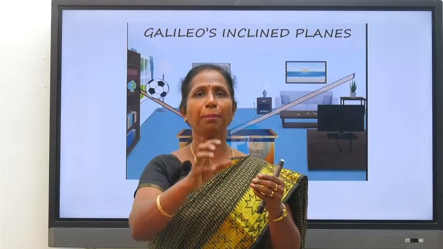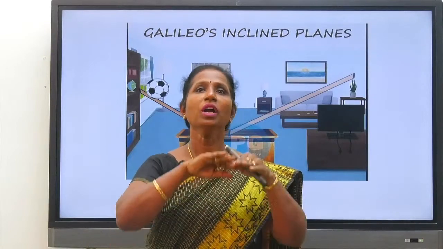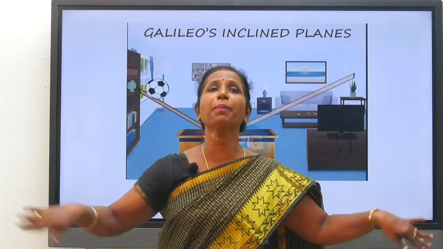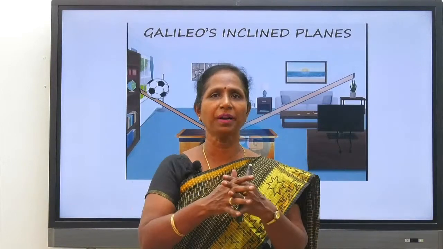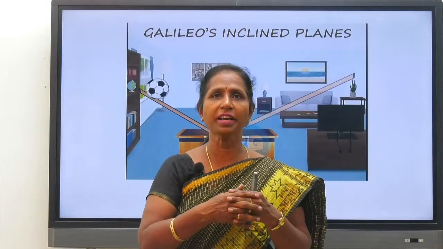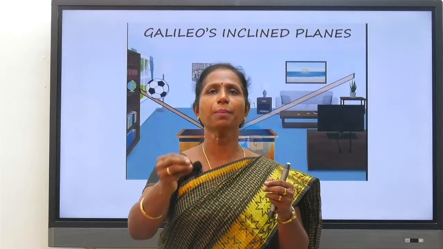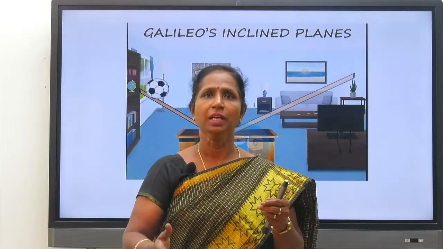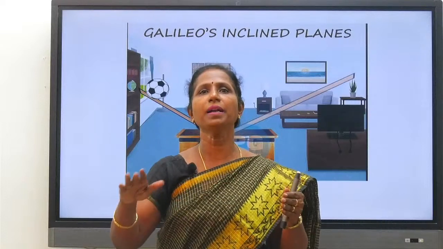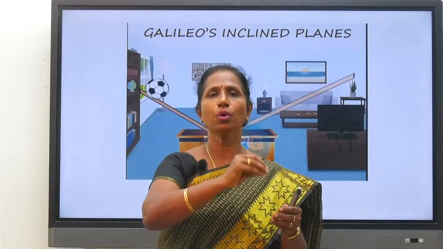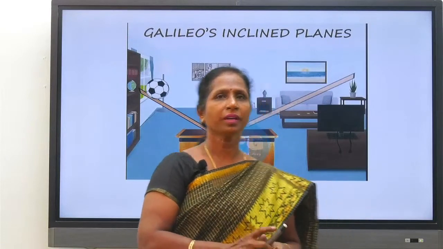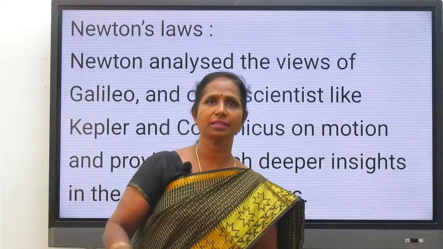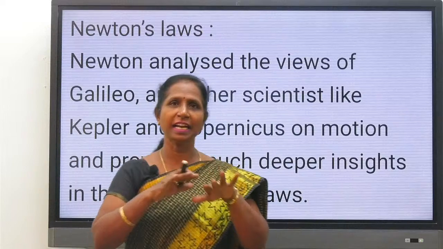So Aristotle couples force and motion, whereas Galileo decouples force and motion. That means for motion, force is not necessary. Force and motion are not joined. It is not the case that if force is applied motion is there, and if force is removed motion is not there. Force and motion are decoupled by Galileo, but coupled by Aristotle. For motion, force is needed, Aristotle says. For motion, force is not necessary, Galileo says. That's all. Yes, clear? So Galileo's experiment is over.